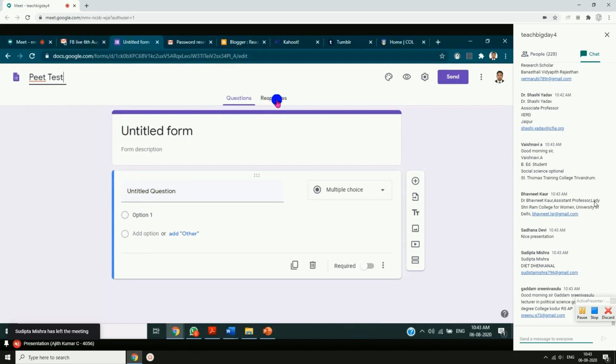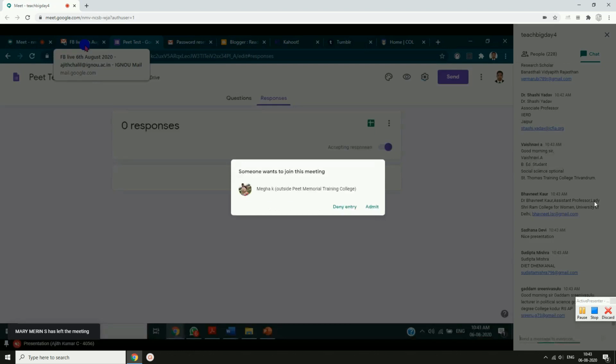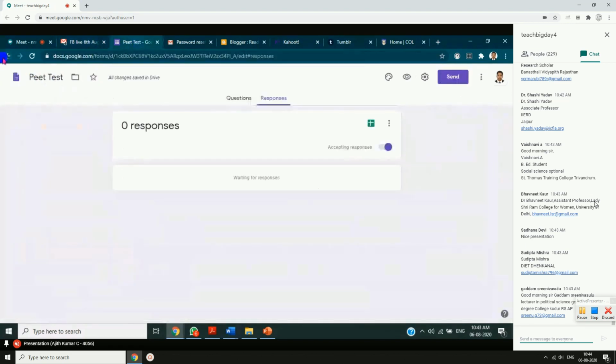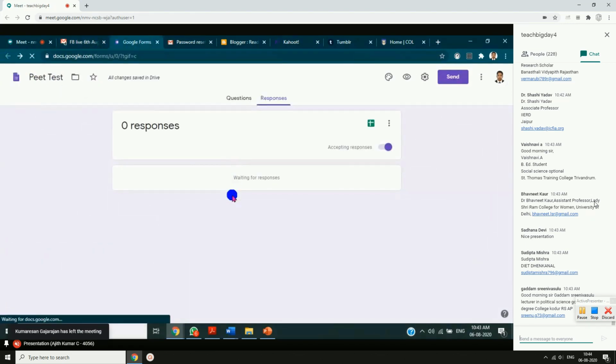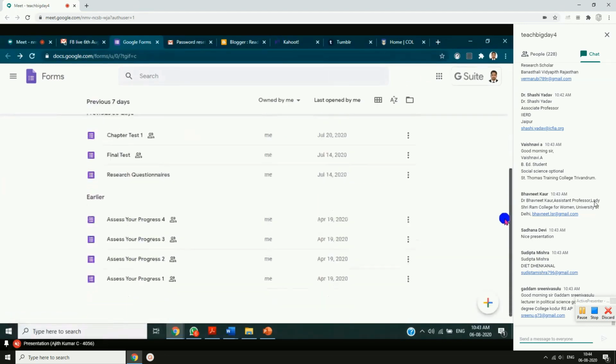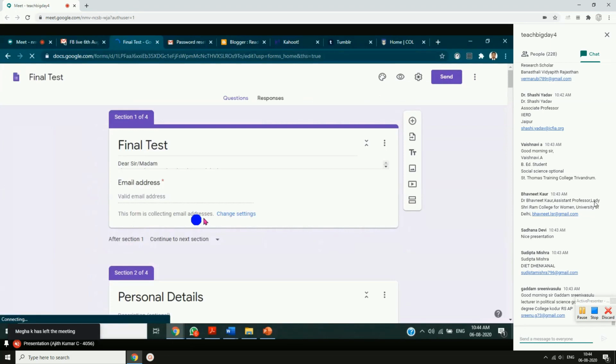You can see questions when your students attend your examination. Everything gets stored in your Google Drive. You can see the responses of your students here. Responses. I'll take another Google form, maybe this one. I'll take another Google form which I have created. So this is one of the Google forms.